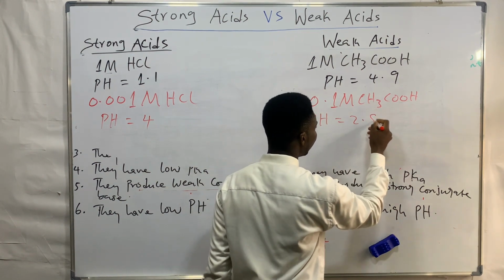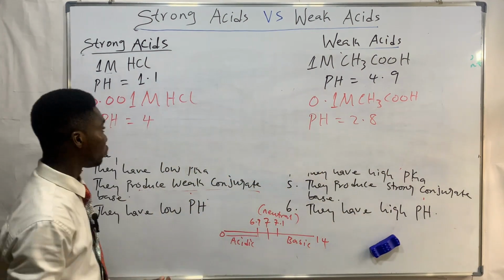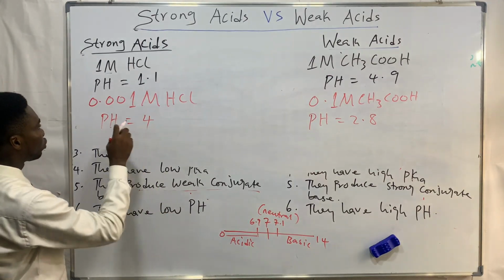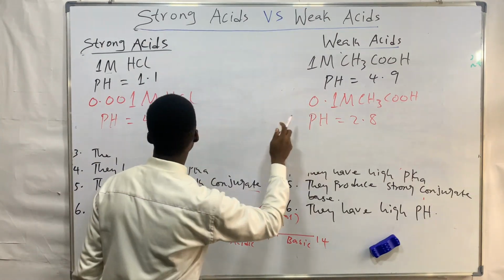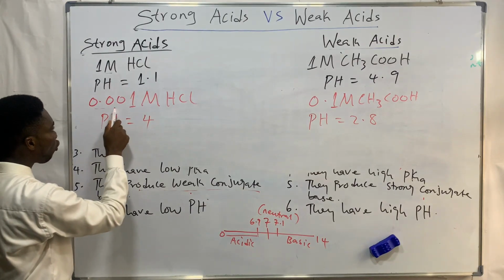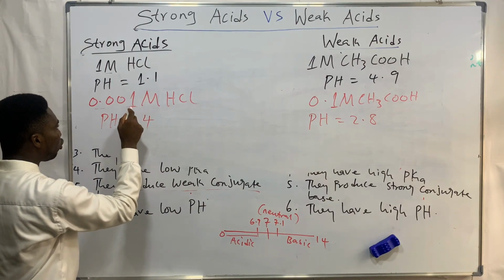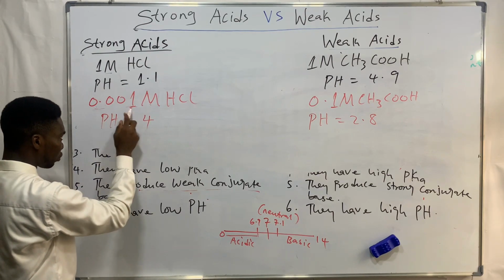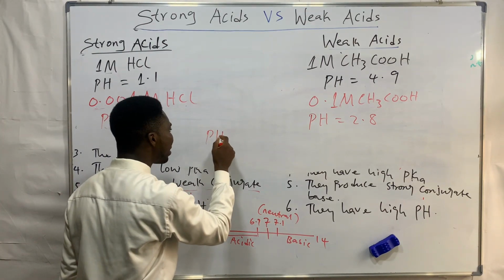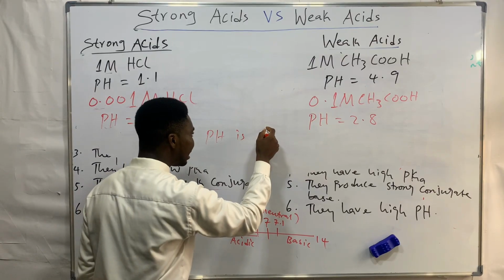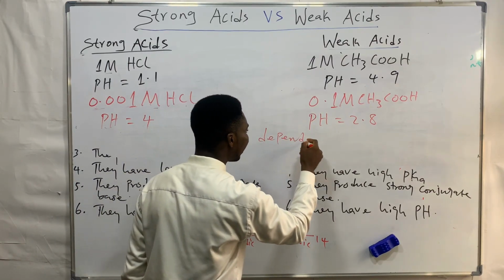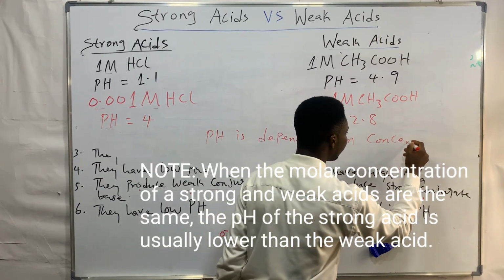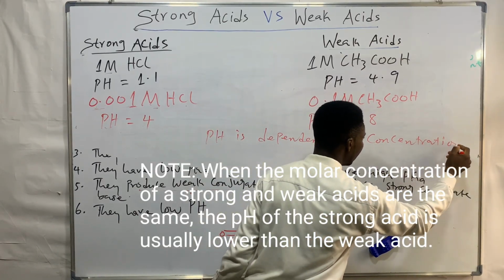The difference is due to what? The difference in concentration. So this strong acid has a low concentration, 0.001 molar. This is the concentration of this. pH is dependent on concentration. So pH depends on the concentration of the acid.